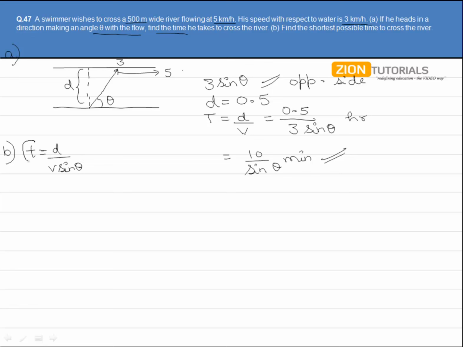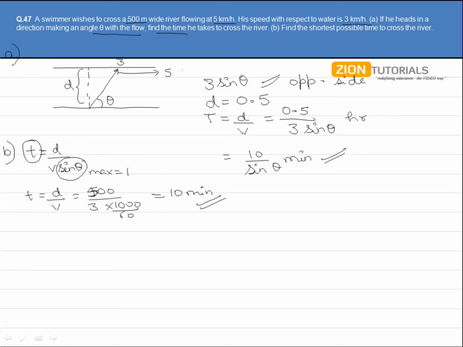Now, for the time to be minimum, that is the least, sine theta should be maximum, which is 1. So taking sine theta equals 1, we get time equals d by v, that is the distance d, which has been given as 500, upon 3 into 1000 over 60, giving us 10 minutes.